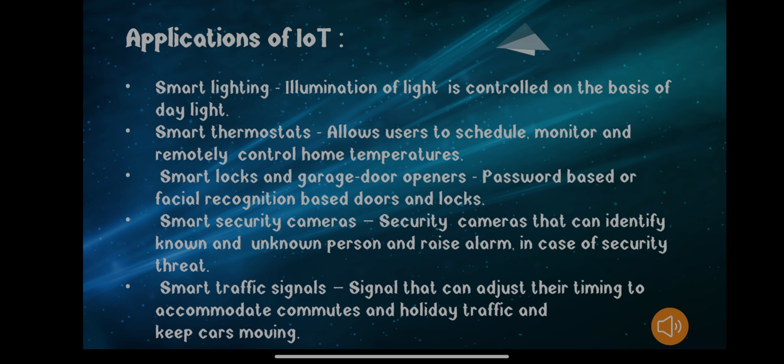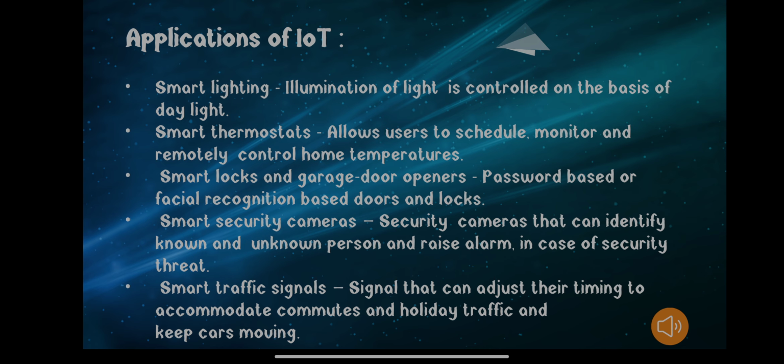So these were some of the basic applications of IoT. Usually there are many applications of IoT which cannot be counted, because in every day to day activity IoT is present. It has become a part of our life today. So these were some basic things related to the Internet of Things. How can we define the Internet of Things?